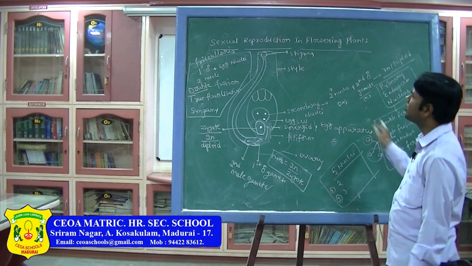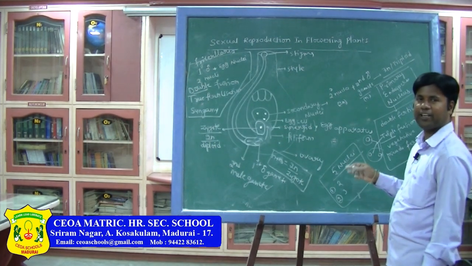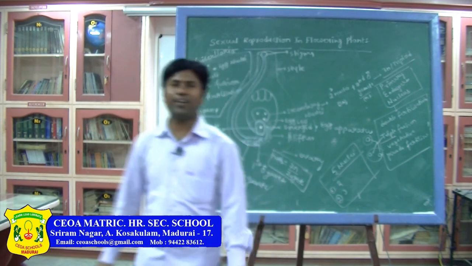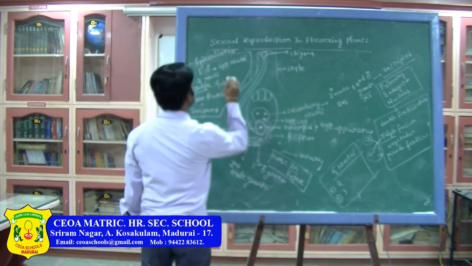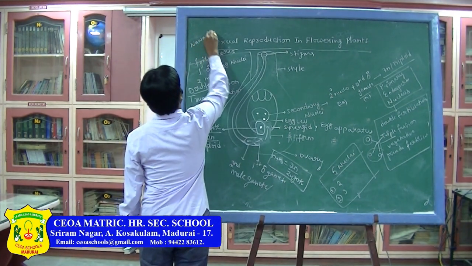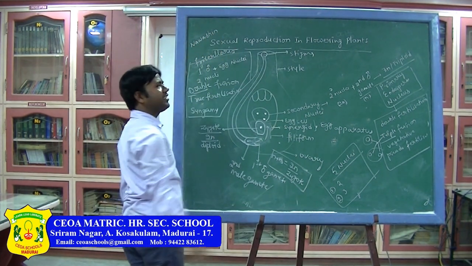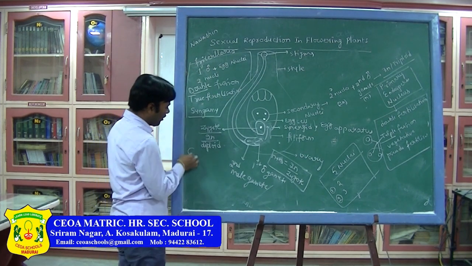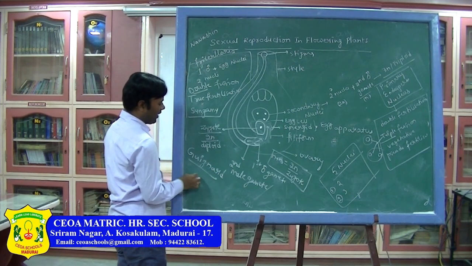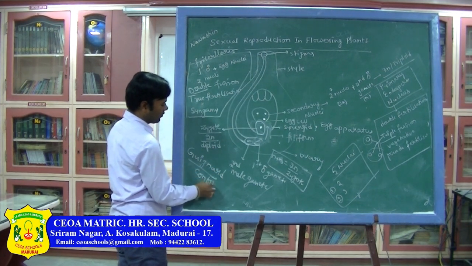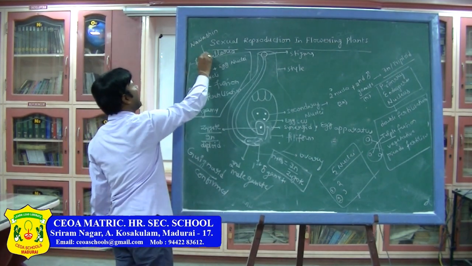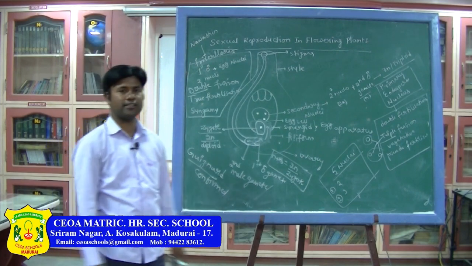Okay, this is about fertilization, very very important. This double fertilization, who discovered? Navashin discovered. Then Guignard accepted and confirmed that whatever Navashin discovered is true.